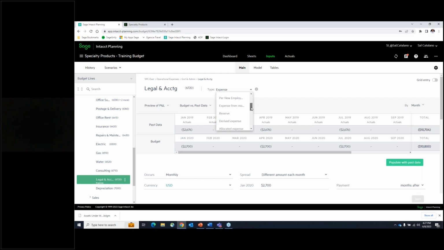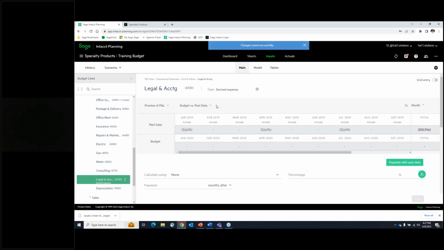Same thing with the next one I'm going to show you, which is a derived expense. And I love this, and I chose legal and accounting. And the idea here is that we have this legal and accounting expense, or maybe it could be some sort of consulting expense. And the idea might be that it's driven by our revenues, and it's a certain percentage of revenues. And so the amount of revenues dictates how much that is.